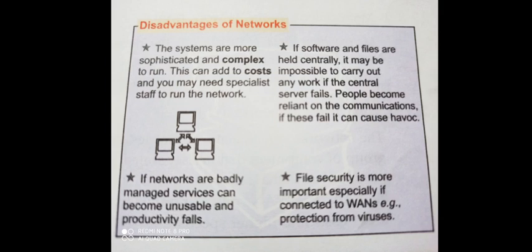We all know, when connected in a group, then security is quite difficult. To maintain security of our files or data is quite difficult. Anyone can easily access our files and data. So these are a few disadvantages of networking.